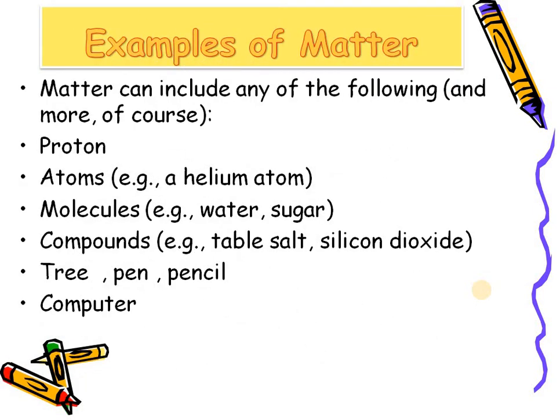So moving to next, examples of matter. Matter can include protons, atoms, molecules, compounds, your tree, pen, pencil, computer, table, copy, everything you are watching right now in front of you, around you, in the surrounding universe, all the things are matter.